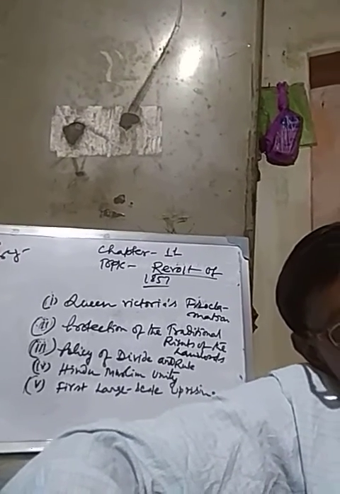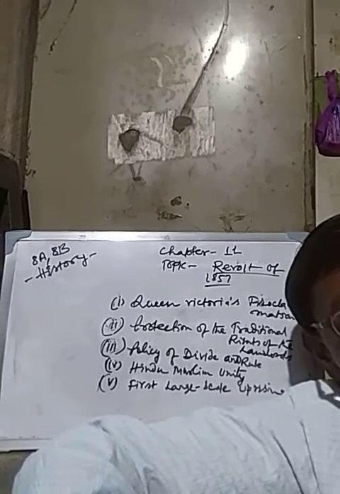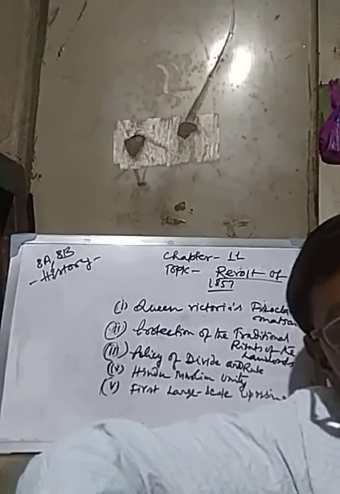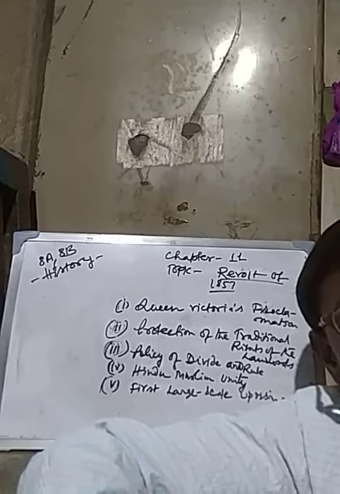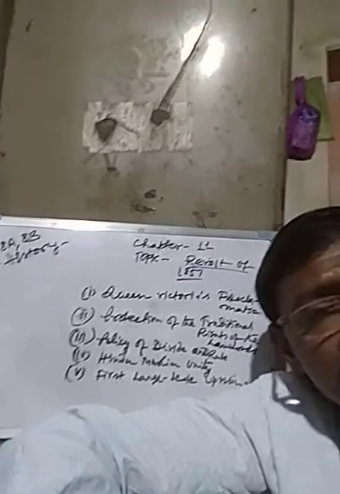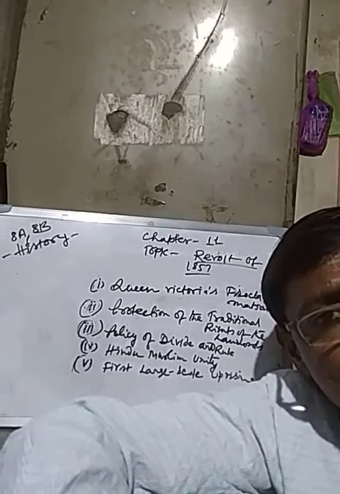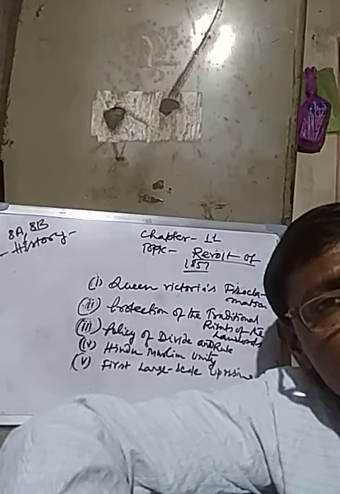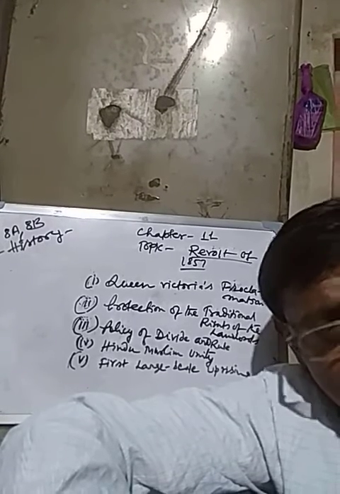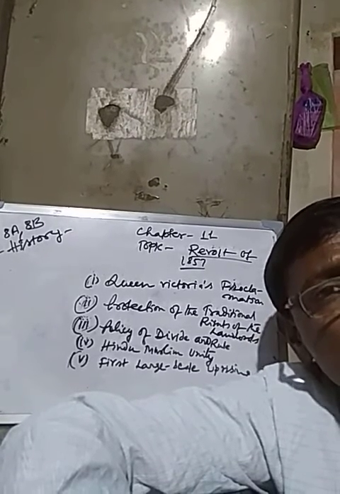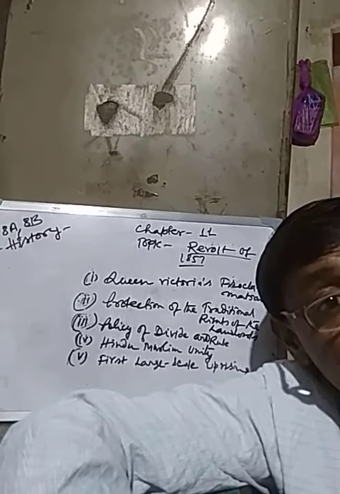But during the proclamation, when the British Queen assured some promises before the people of India, she made one matter clear, that the British government would not pass any act which might become a cause of discontentment among them.